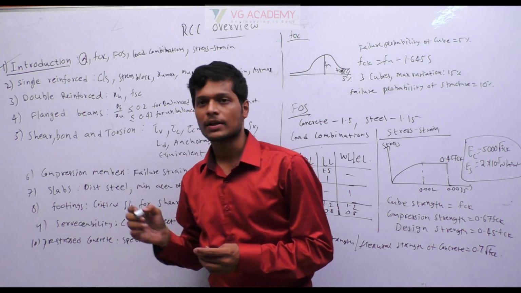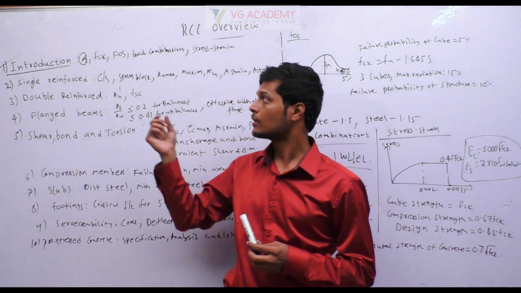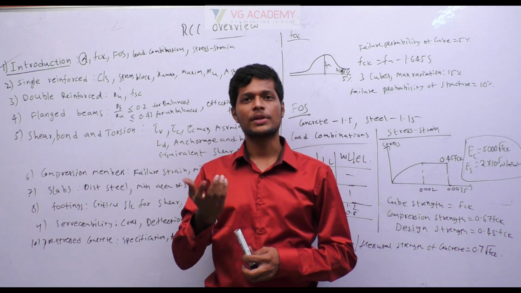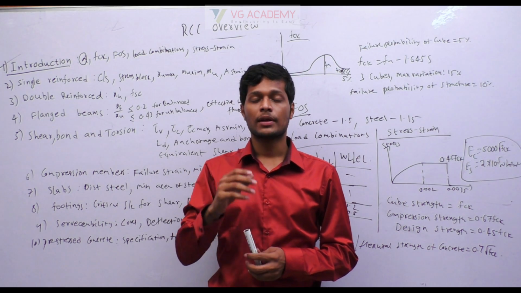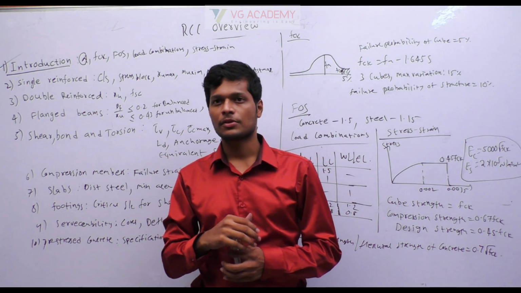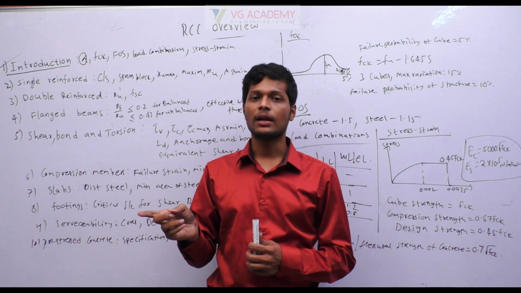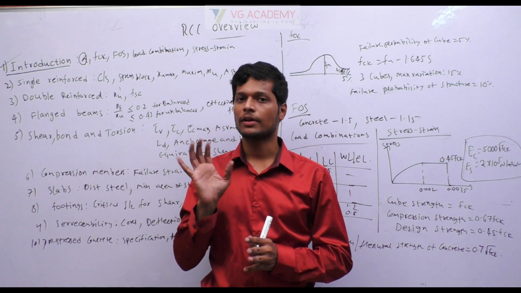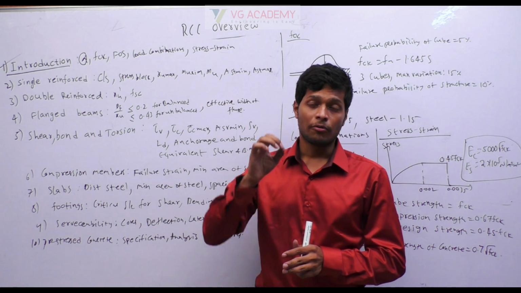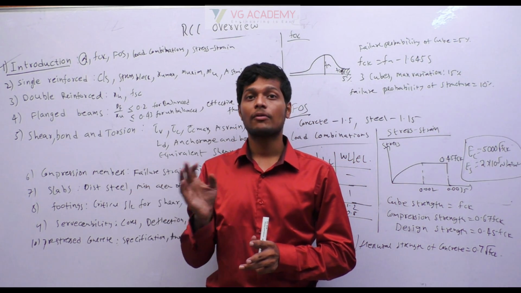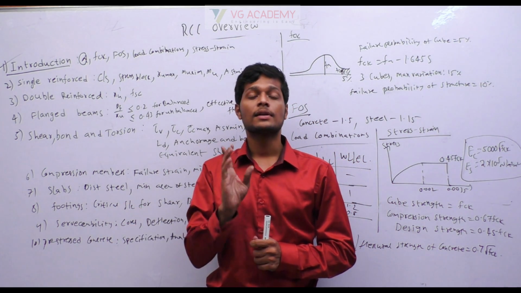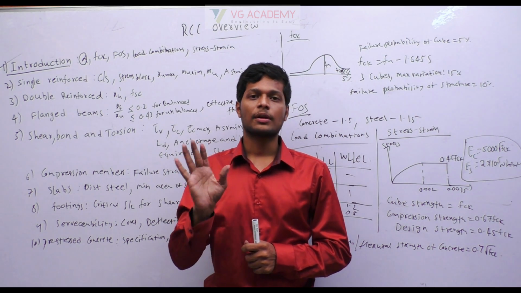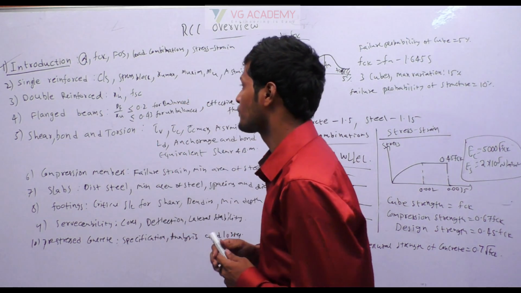The first important bit is what alpha is, that is the coefficient of thermal expansion. Its importance: RCC means reinforced cement concrete, and in that reinforcement we use steel. Both steel and concrete have the same thermal expansion coefficient. That is a very important bit. The question may come, why should they be the same? The answer is strain compatibility, to obtain strain compatibility. Remember that is the answer.